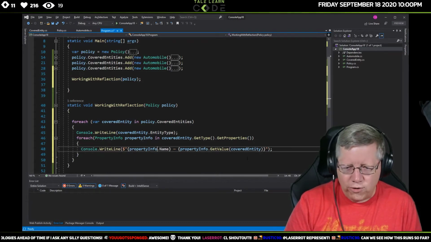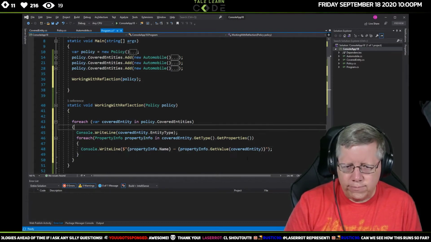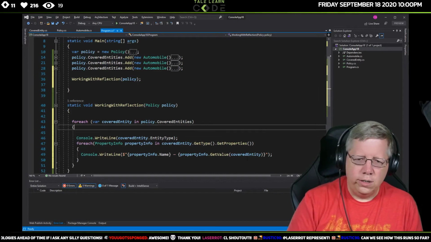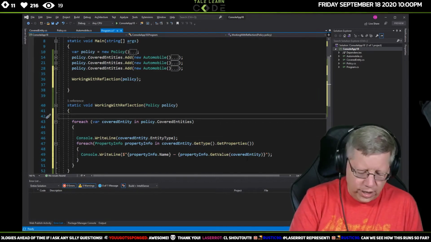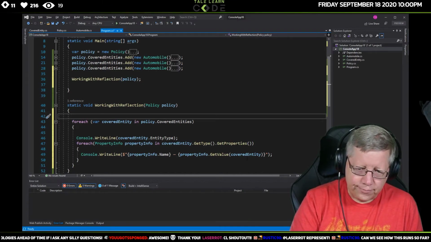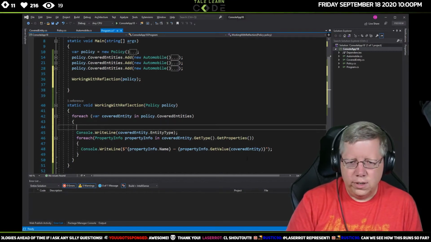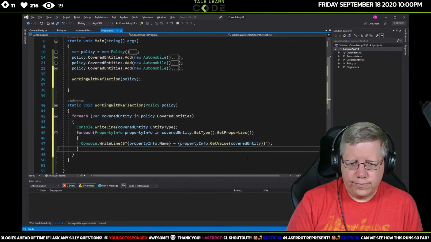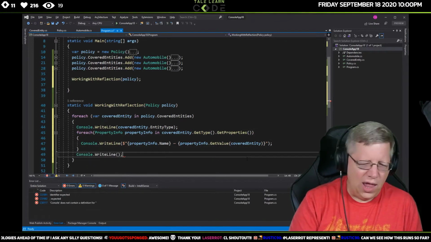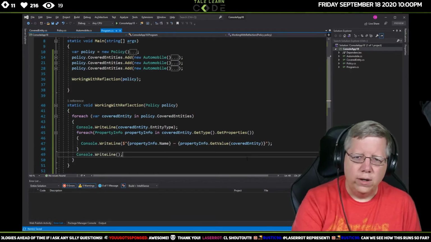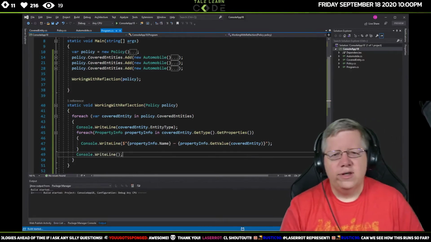I want to add one more thing. At the end of this foreach, I'm just going to add a line at the end so it separates it. Okay, now I'm gonna go ahead and run this.